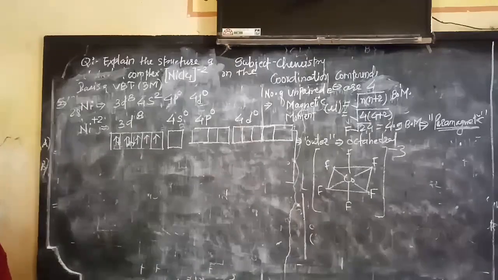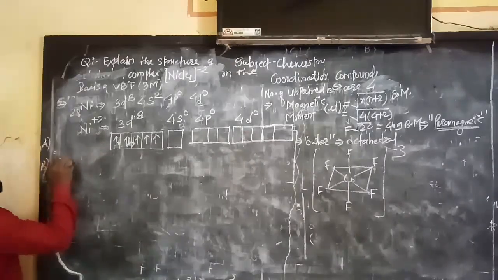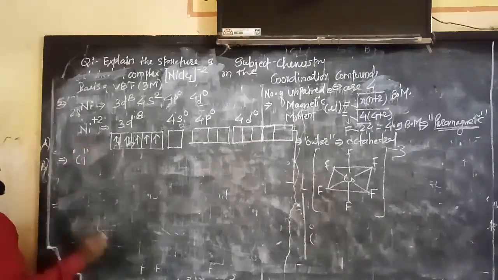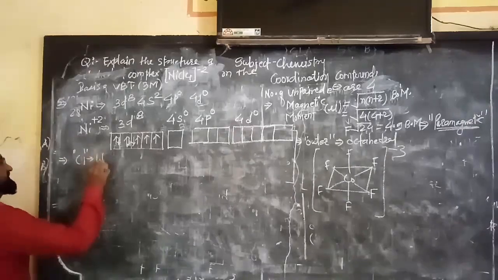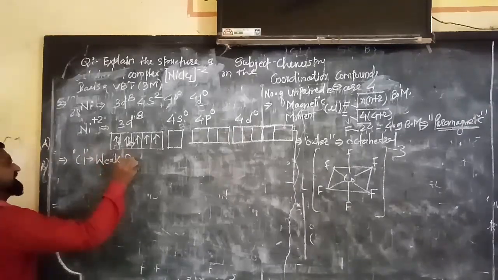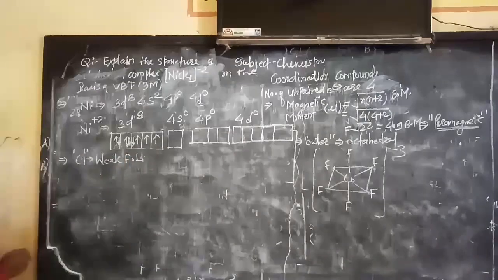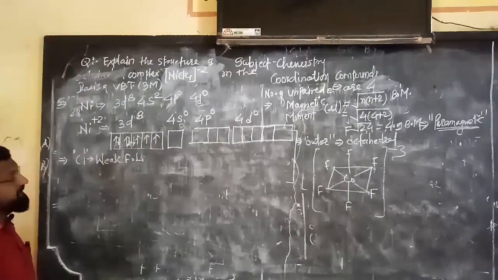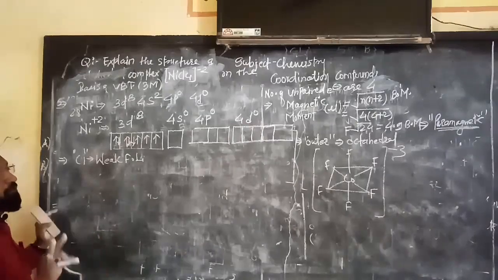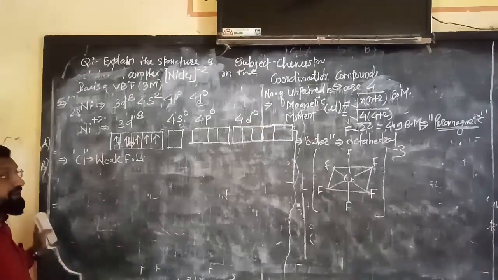Now see here, Cl is what kind of ligand? It is a weak field ligand, therefore according to the rule there is no force for the pairing of electrons, so there is no spin pairing effect.